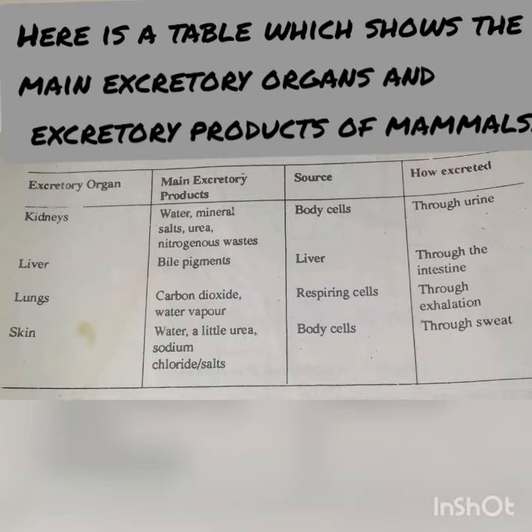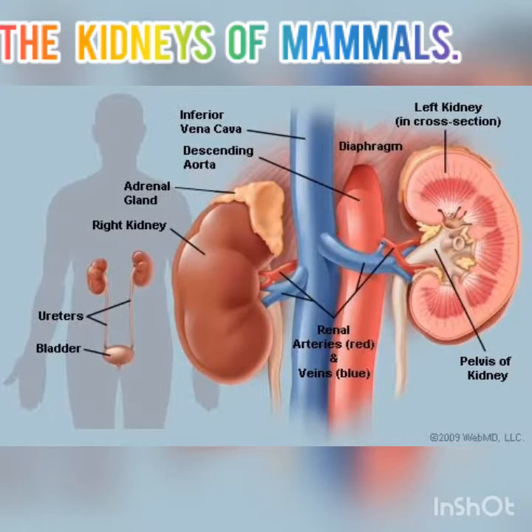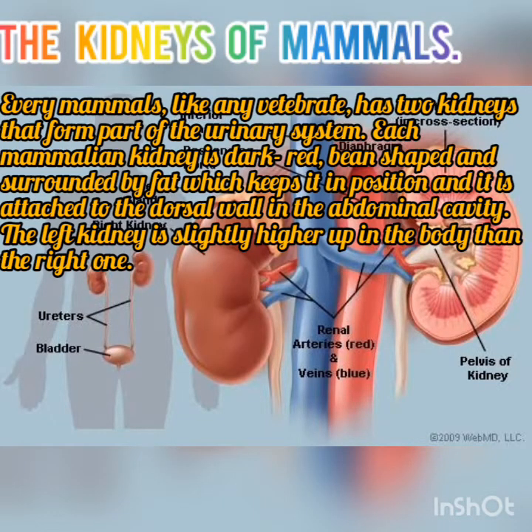The lungs, which are excretory organ 3 of mammals, excrete the main products carbon dioxide and water vapor, and the source is the respiring cells, and it is excreted through exhalation. Skin, which is the main organ 4, excretes its main products as water, a little urea, and sodium chloride or salt, and its source is the body cells, and it is excreted through sweat. So now we'll move to the next subheading, which is the kidney of mammals.